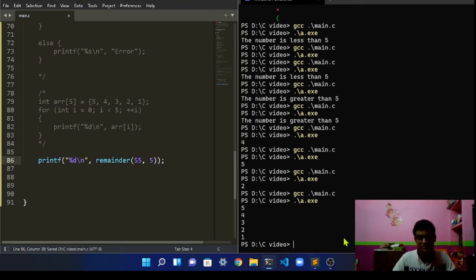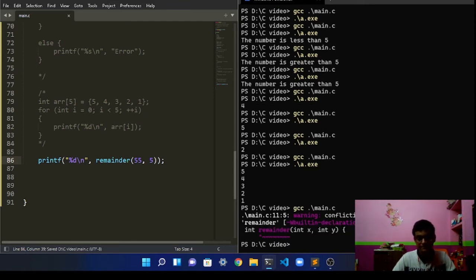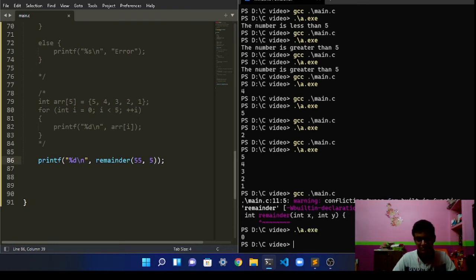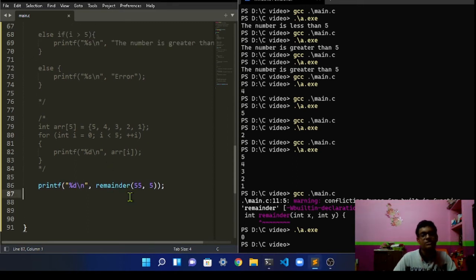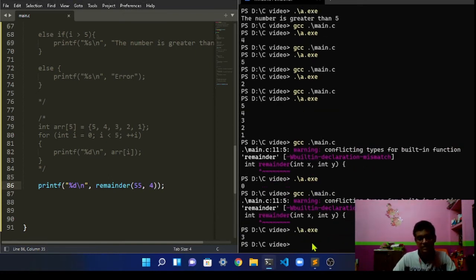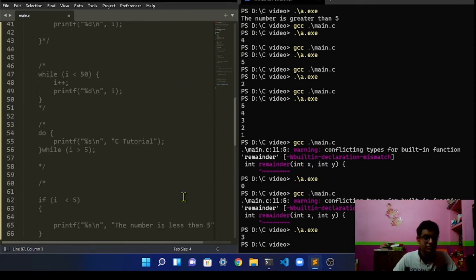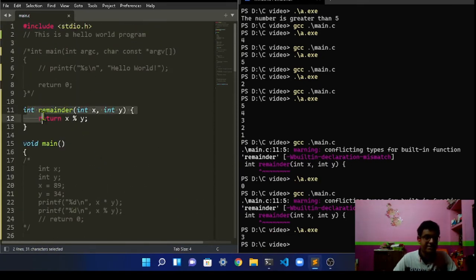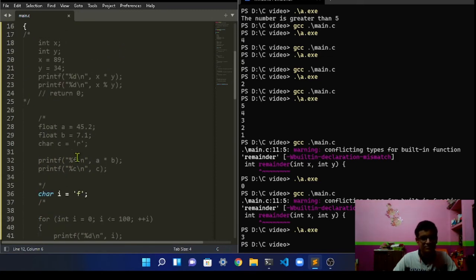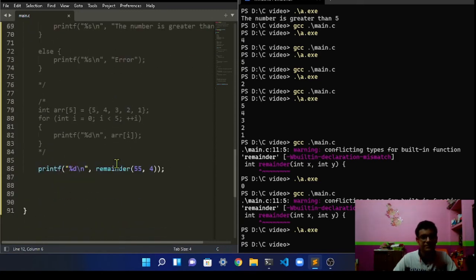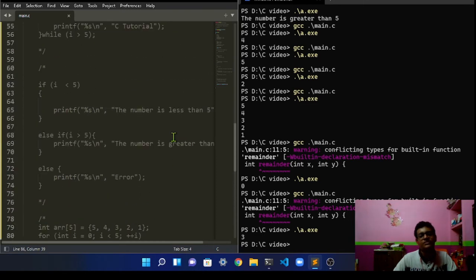So let's compile this program. It is still in warning. As you can see, it printed out 0 over here. Nice. So if we did like 4, it will print the remainder over here, as you can see, which is 3. So this was about functions. So this was an integer type. You can write any data type you want to assign. So the last concept for this tutorial is what we're going to look at, pointers.